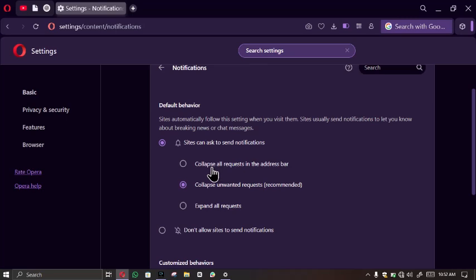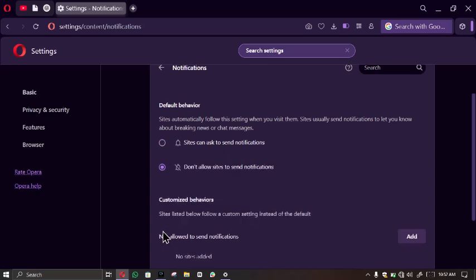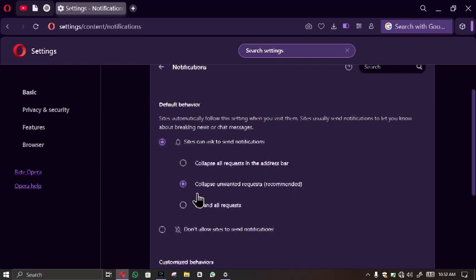Next, do you want to collapse all requests into the address bar? If you do, you turn it on here. If you want to only collapse unwanted requests, which is the recommended option, choose this. Then if you want to expand all requests, choose this. Then if you do not want to allow the site to send notifications at all, you choose this option. It's as simple as that.